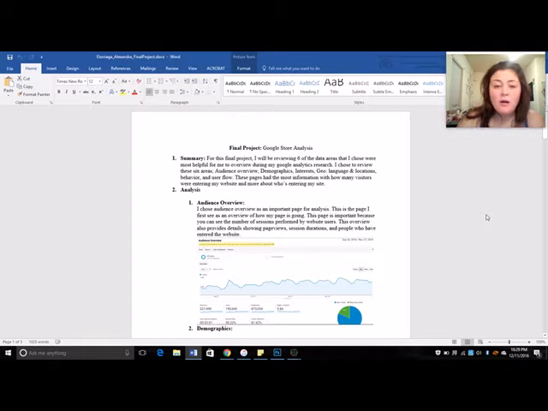Guys, so for my final project, the 6 areas of topics that I will be talking about will be the audience overview, demographics, interests, language and location, behavior, and user flow.